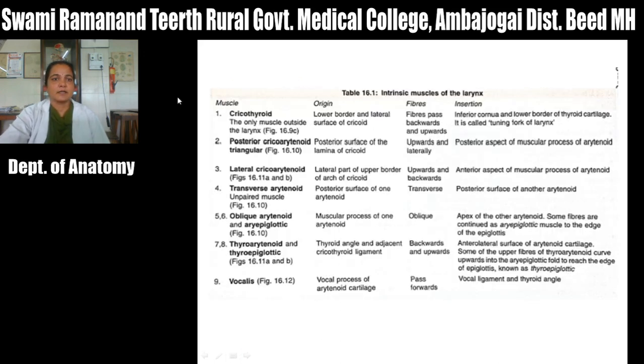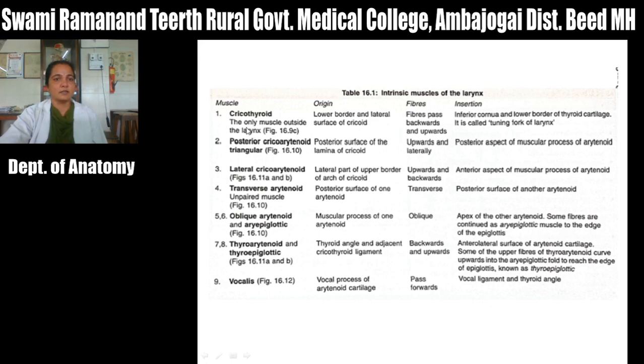So this is again a revised part, that is the intrinsic muscles of the larynx. The first one is the cricothyroid muscle. It is the only muscle which lies outside the larynx. It is also called the tuning fork of the larynx. Okay. Then posterior cricoarytenoid, it is the safety muscle of the larynx. Okay. Then this muscle is present externally, and this one is only supplied by the external laryngeal nerve. Then this is the lateral cricoarytenoid, which arises from the cricoid cartilage and goes towards the arytenoid cartilage. It is the main adductor of the vocal fold.